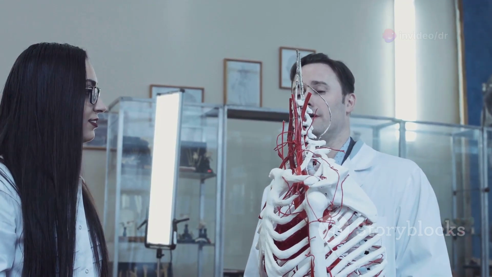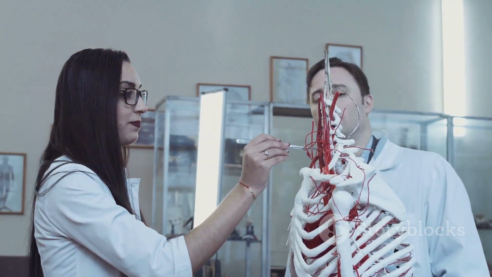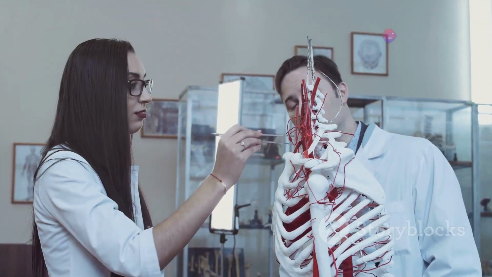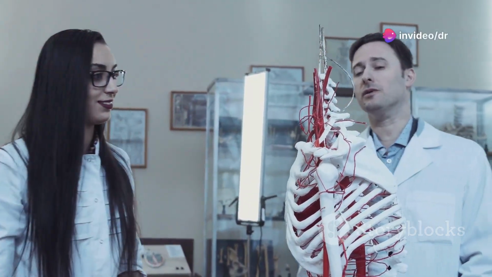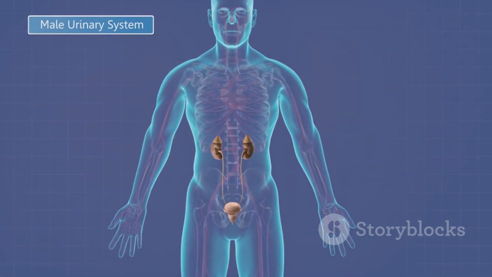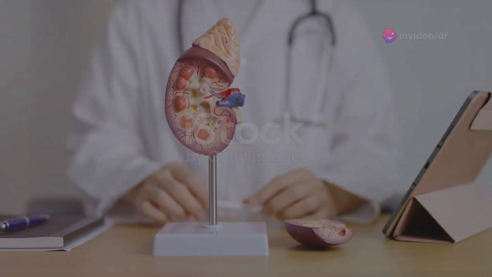Understanding the urinary system is paramount for anyone entering the medical field, as it provides a fundamental understanding of how the body eliminates waste and maintains fluid balance. Throughout this essay, we will explore each component of the urinary system in detail, from the kidneys, where filtration occurs, to the urethra, which expels urine from the body.